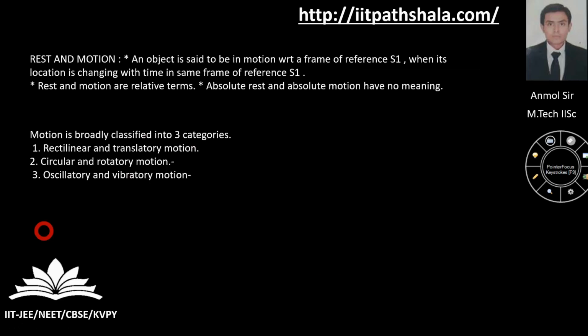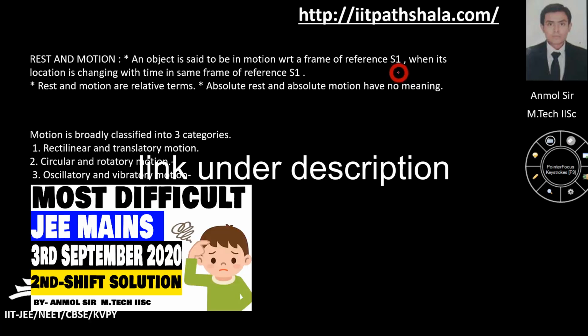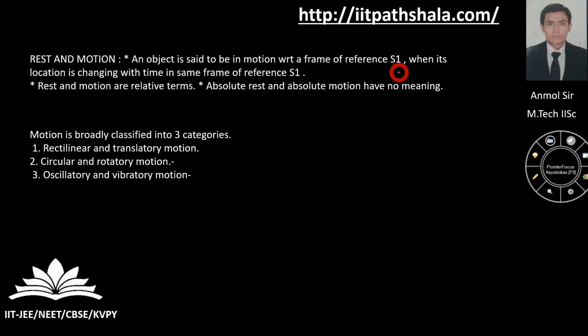Now let us move with the lecture itself. First things first, we'll discuss the basic definition of rest and motion. An object is said to be in motion with respect to a reference frame, namely S1, when its location is changing with time in the same frame of reference S1.